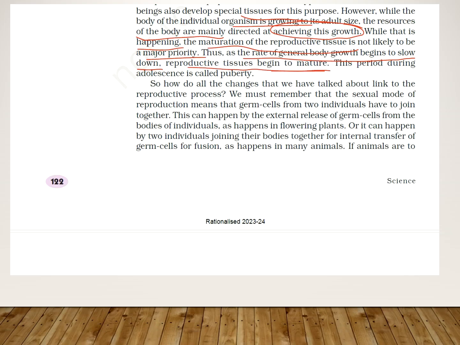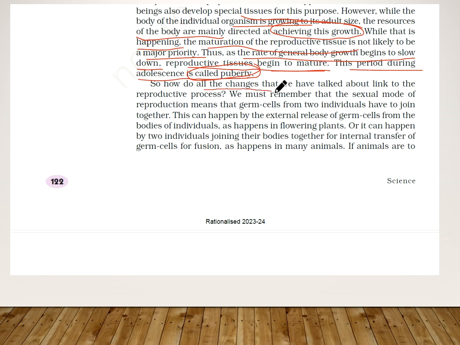When you can see that the growth has slowed down, it means the reproductive tissues have started to mature. So this period during adolescence is called puberty. When they have almost reached the maturation level, that is called puberty.